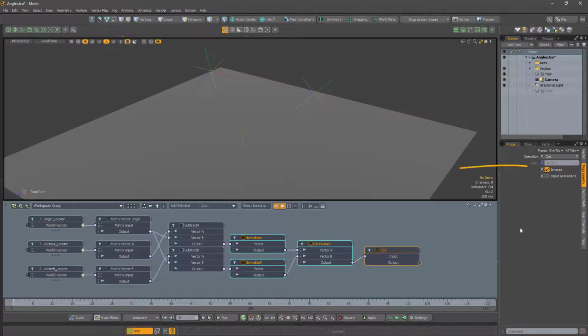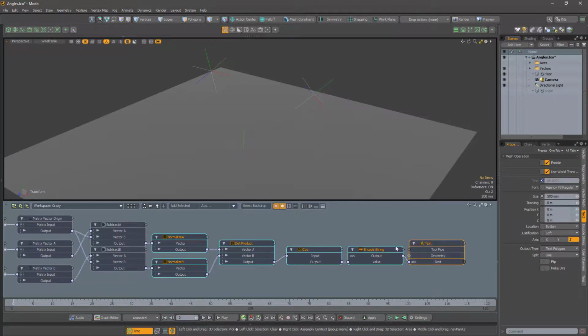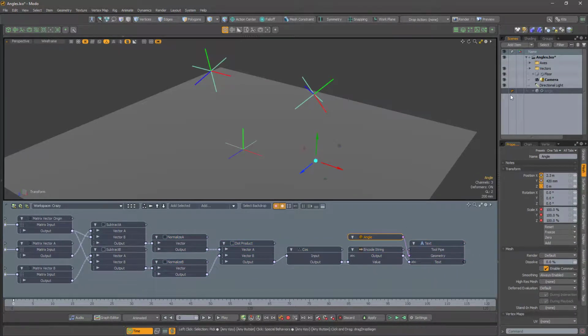Look at this cosine modifier. Aha! There is an inverse button in there. So to get arc cos, we use the cosine modifier and check the invert button. Easy when you know. Of course, the same applies if you want to arc sine or arc tan.